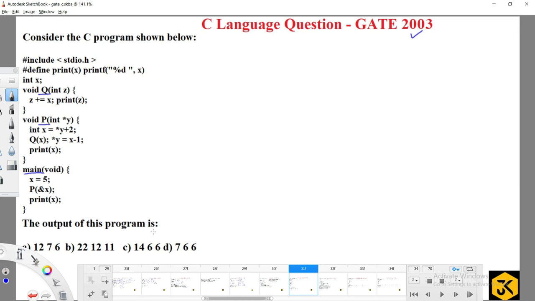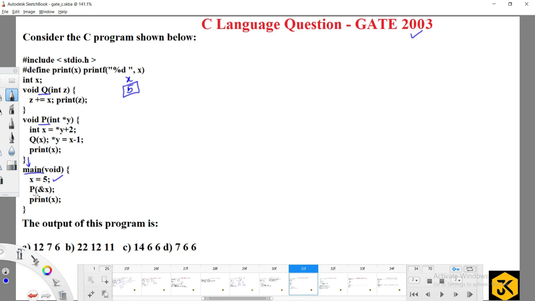So guys, you know every program is going to start executing from the main method. Here x equal to 5. Guys, is it a local variable or a global variable? It is a global variable. They have declared here a global variable x. Whenever you modify the value of x, that will be updated in this global variable if you are not going to define any data type for it. So this is global variable x, and my value is 5.